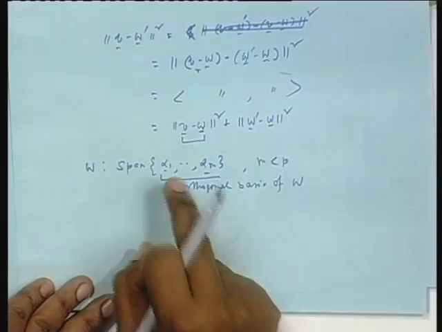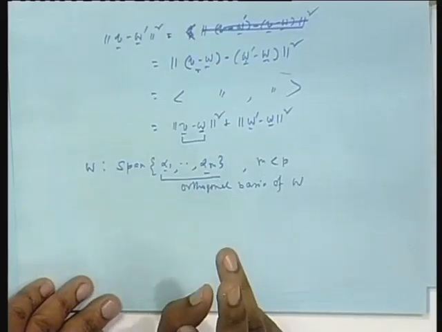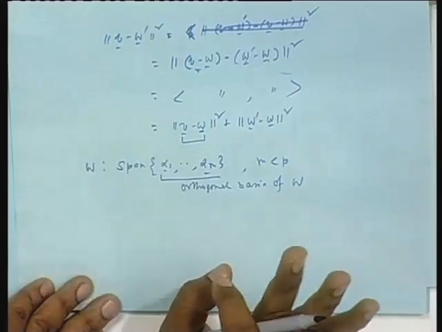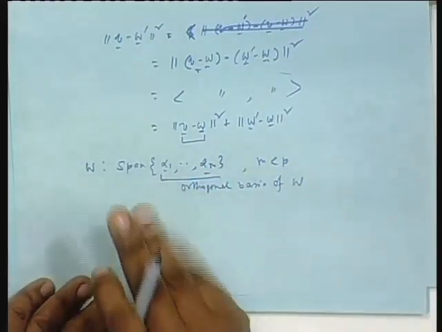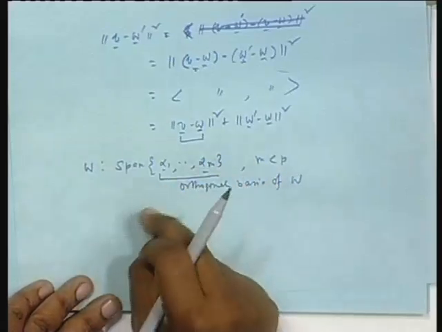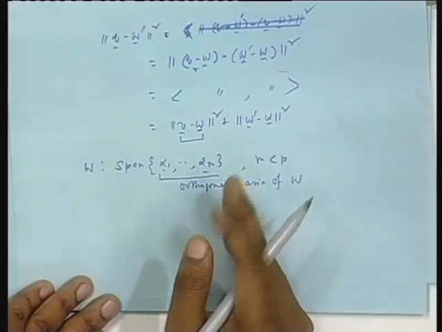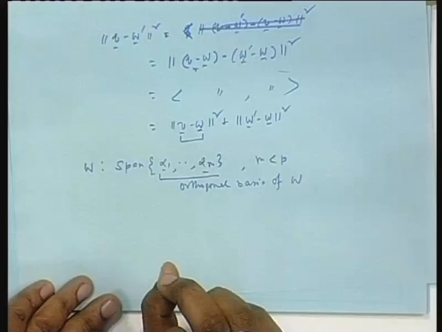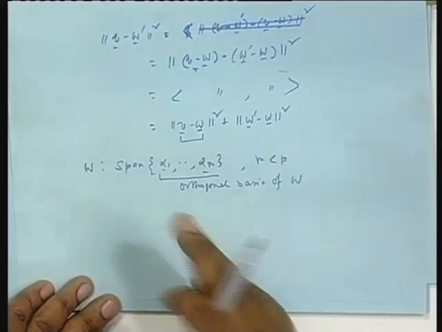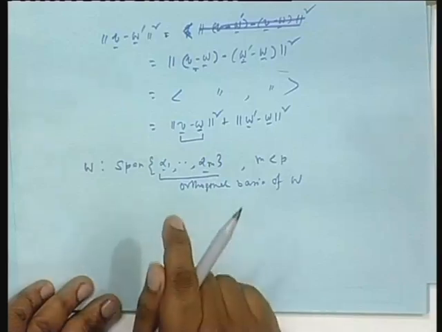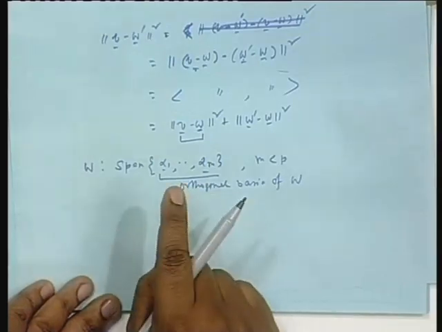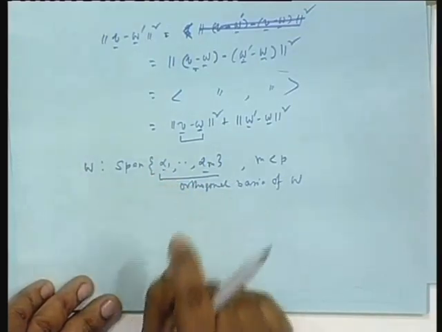Now, you are given that external vector V. V could be in W or outside W. To start with, you can assume V to be outside, because if V is already inside, its projection is V itself, since then the error will have minimum norm, and the norm of that error will be 0. Projection is unique, and I find one vector, V itself, so that the error vector has the minimum possible norm, that is 0.